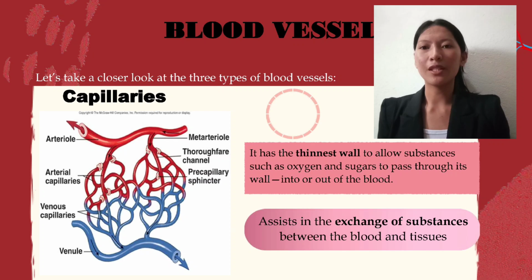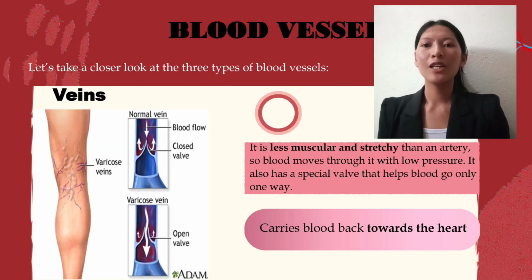Second is the capillaries. These have the thinnest walls to allow substances like oxygen and sugars to pass through into or out of the blood. Capillaries assist in the exchange of substances between the blood and tissues. And lastly, the veins. Veins are like soft tubes that let blood flow back to the heart at a gentle pace. They also have one-way valves that prevent blood from flowing backward.